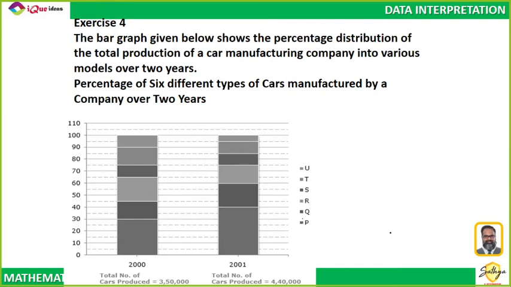Okay. Now this bar graph shows the percentage distribution of total production of a car manufacturing company. In 2000, the total cars produced is given at the bottom, and how much percentage of the different vehicles were produced: U, T, S, R, Q, P, for 2000 and 2001. This is percentage-wise data, right? This is the percentage production of 6 different types of cars manufactured by the company in the year 2000 and in the year 2001.